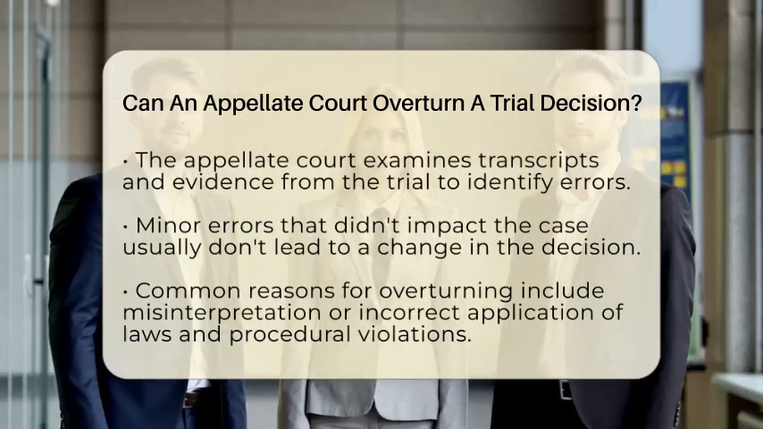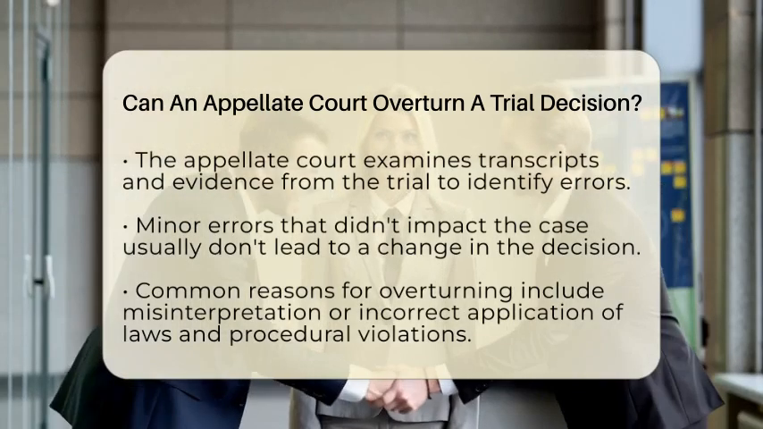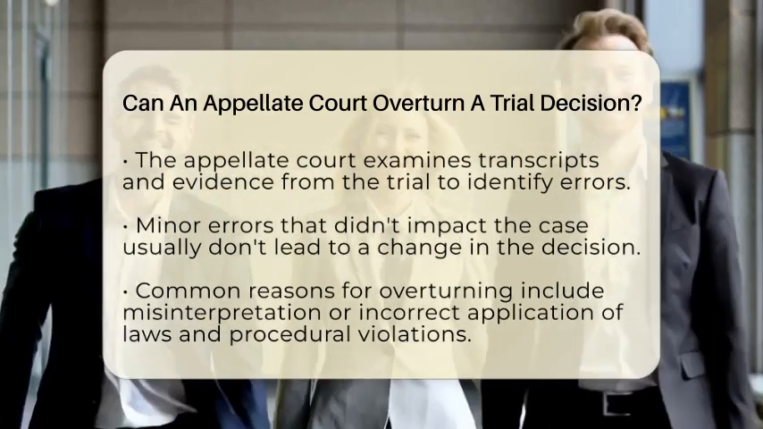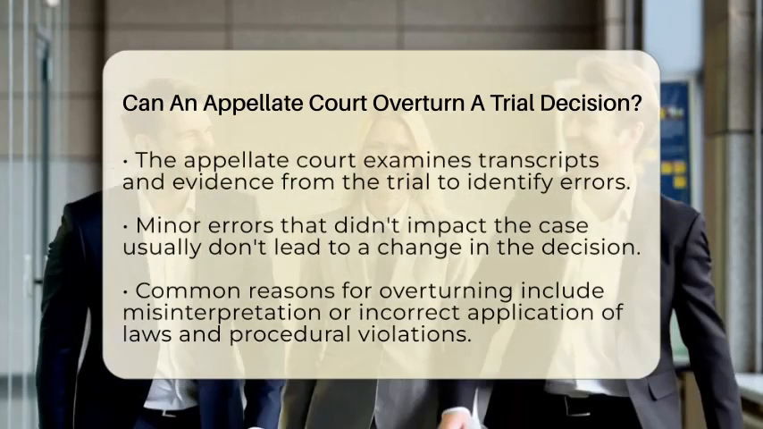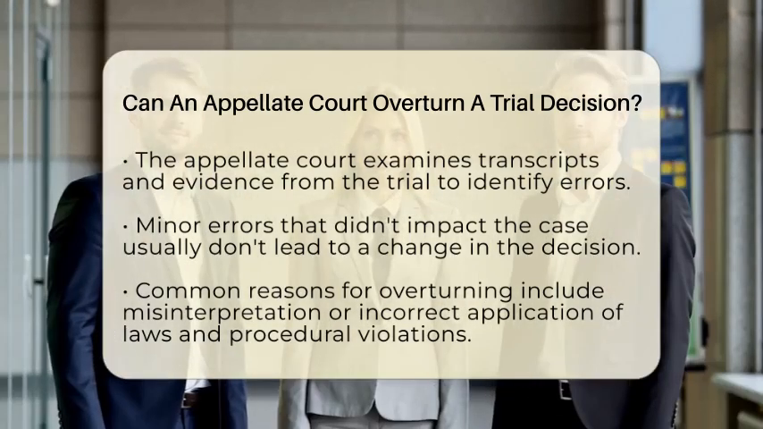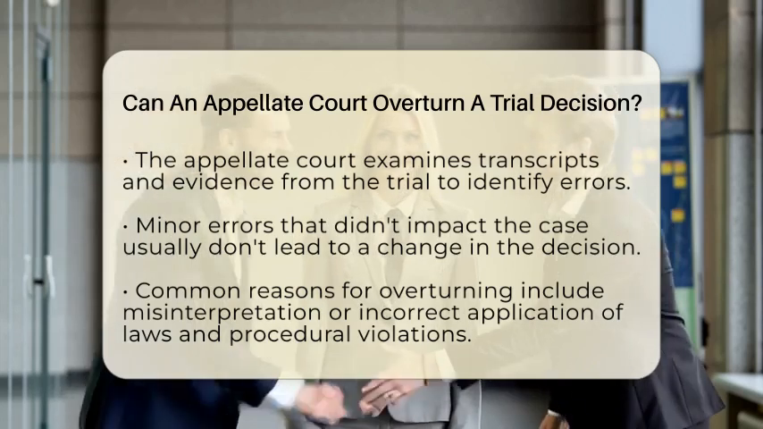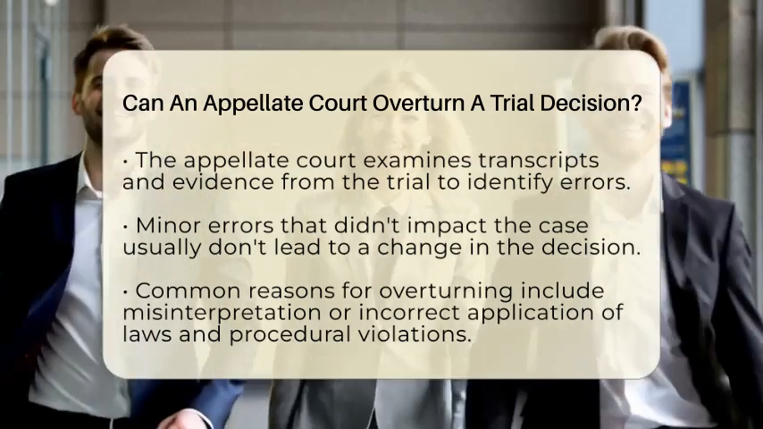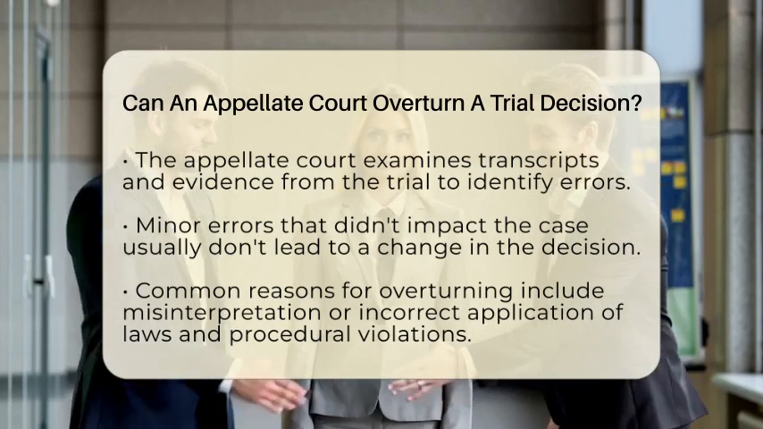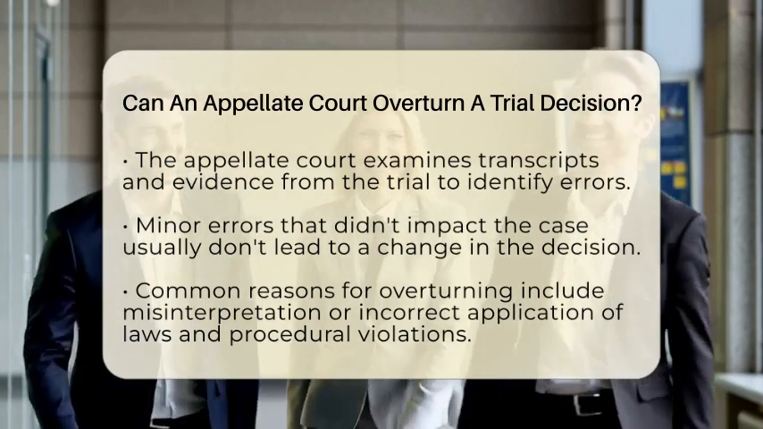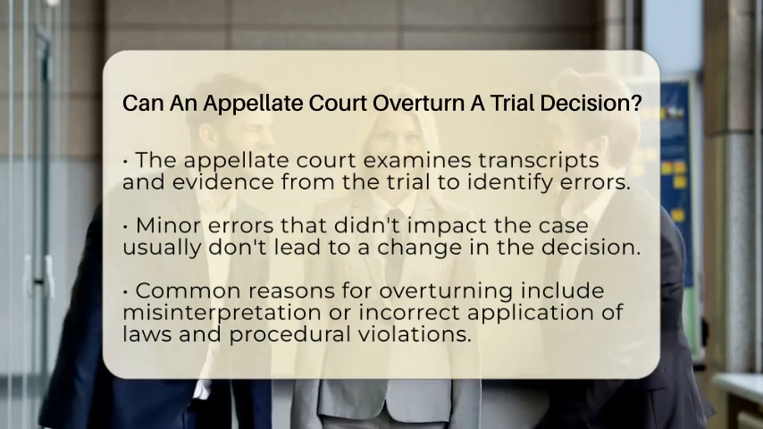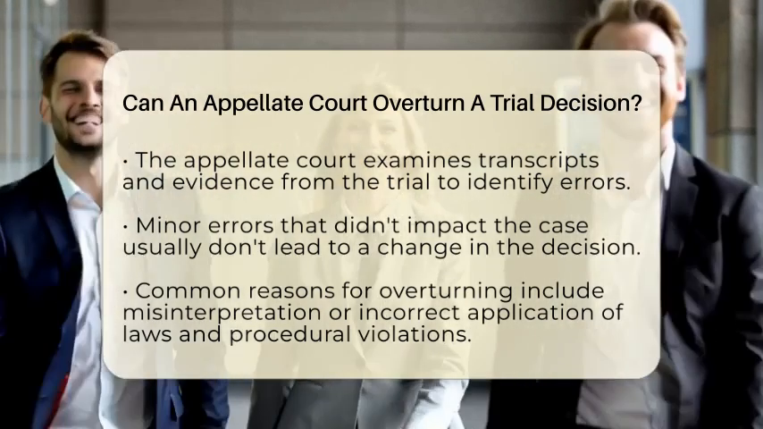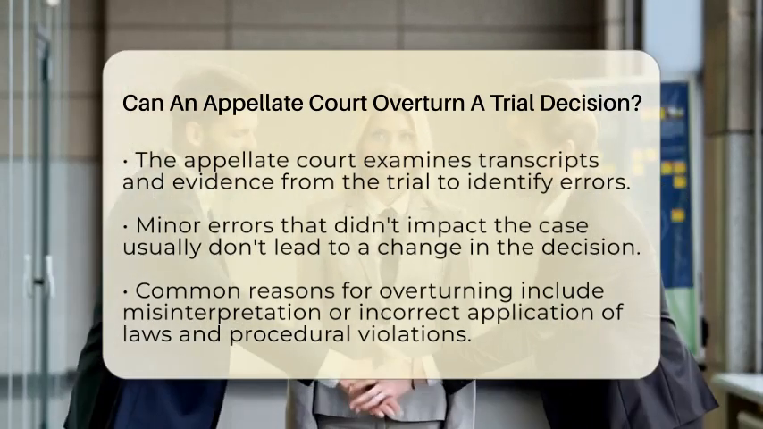Minor errors that didn't impact the case usually don't lead to a change. But if there was a serious mistake, the appellate court might step in. Common reasons for overturning include misinterpreting laws or applying them incorrectly. If the trial judge made a mistake about what the law says, the appellate court can correct that. Procedural errors that violate a person's right to a fair trial can also be grounds for reversal.